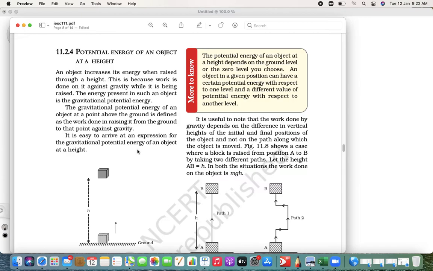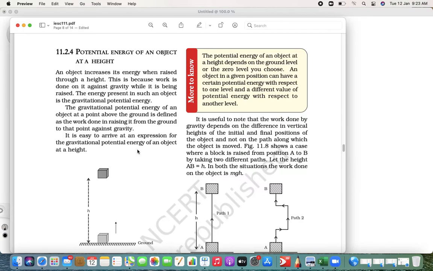Now, what next we are going to learn is the relation between potential energy and kinetic energy. Right. Now, one thing you know is that energy is neither created nor destroyed. What does that mean?